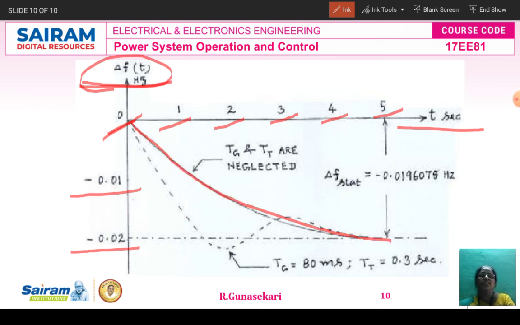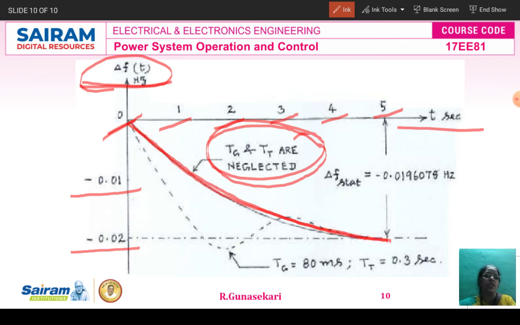In the exponential curve, we didn't consider Tg and Tt. Tg is the governor time constant, and Tt is the turbine time constant. Both constants are neglected, and we get the exponential equation del f of t.